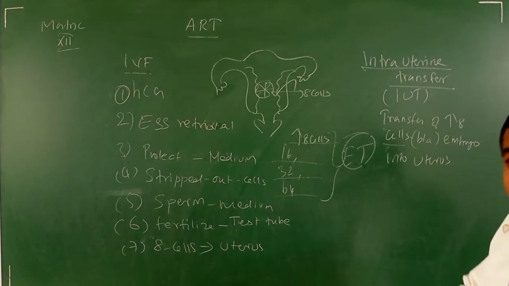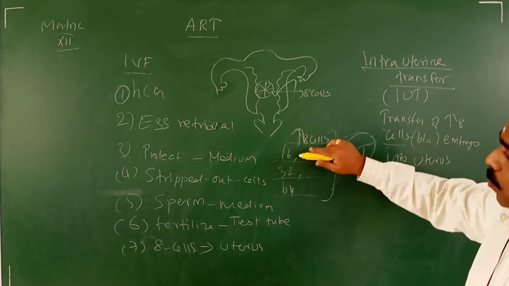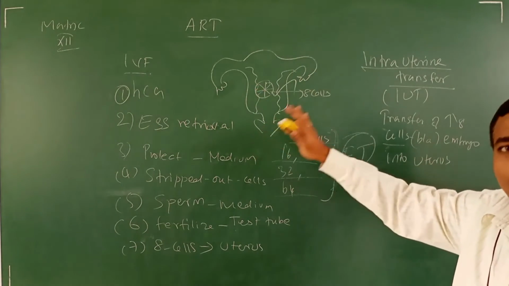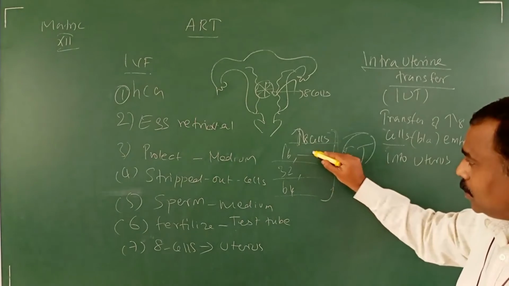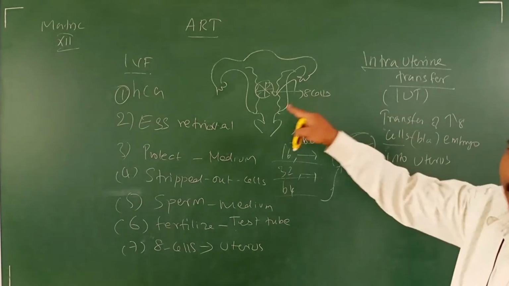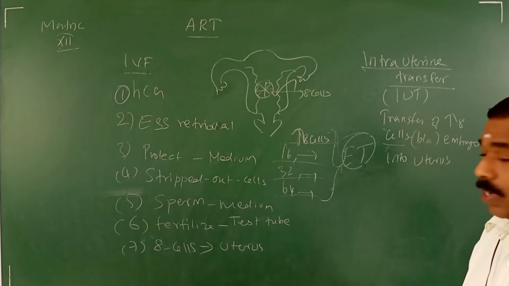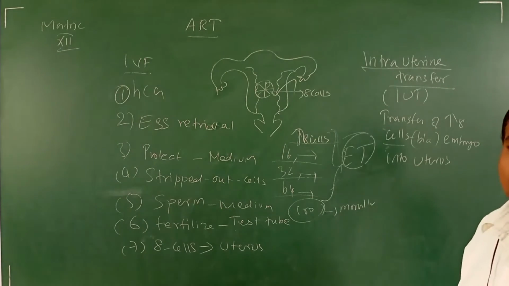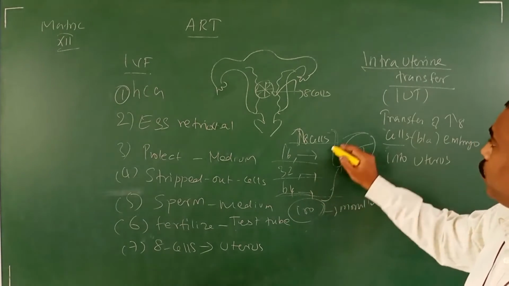But what is the real thing? You should remember everything as ET only. If we keep more than the 8 cell stage inside the uterus, that is ET. But under the ET, if we keep the 16 cell stage, there is one technical term; for the 32 cell stage, one technical term; for the 64 cell stage, one technical term. Up to 100 cells; after 100 cells, it becomes a morula. Up to that point ET is not there, only up to the 64 cell stage. But the 32 cell stage only is IUT.